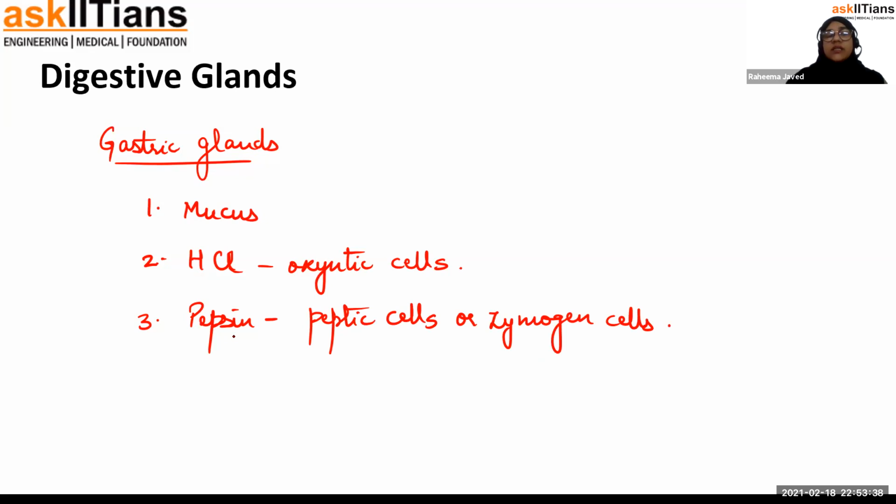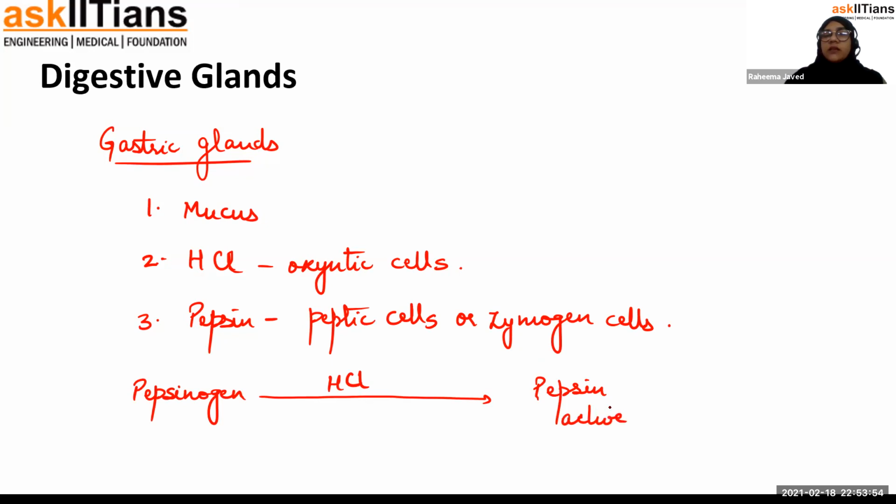Pepsin is actually secreted in its inactive form, pepsinogen, which is converted into the active form of the enzyme, which is pepsin, in the presence of HCl.